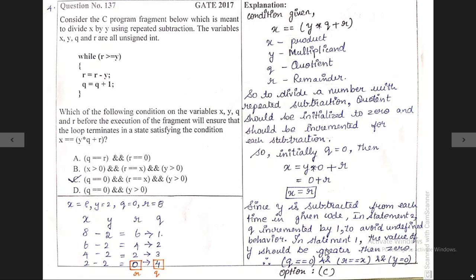The value of statement 1, the value of y should be greater than 0. So q equal to 0 and also r equal to x and also y is equal to 0. That's all. So it satisfies all these three conditions. Option C. So option C is the correct option among these four. I think which is clear to you all. We will move on to the next program.